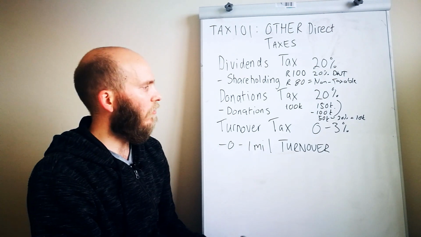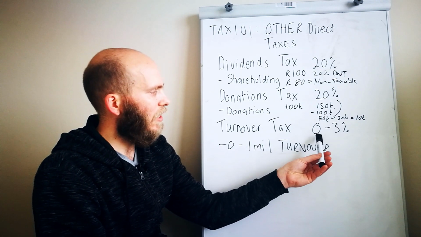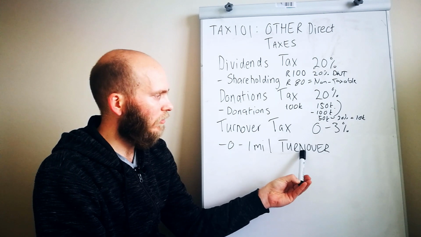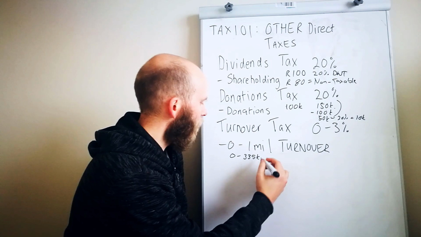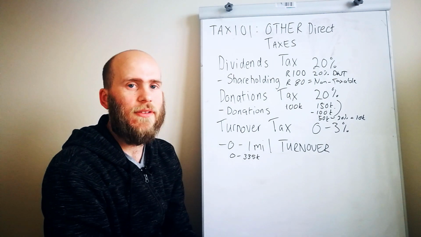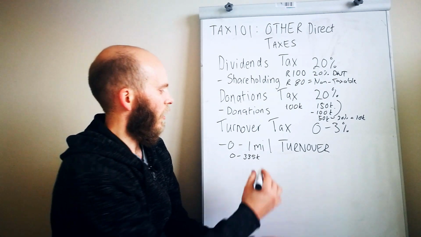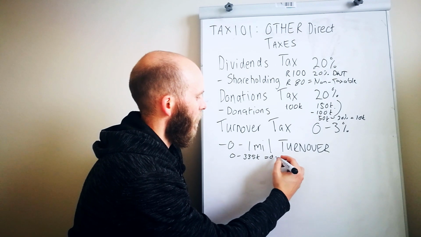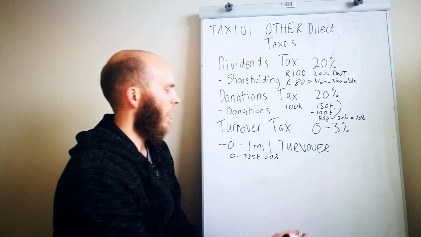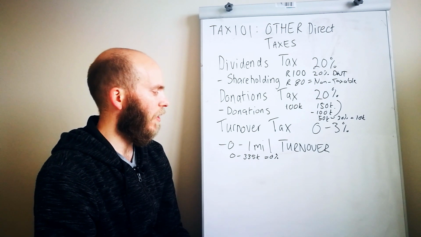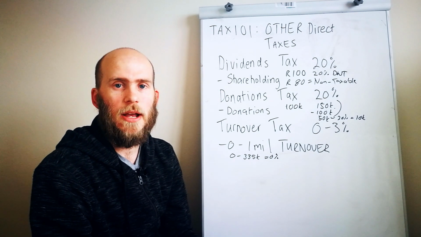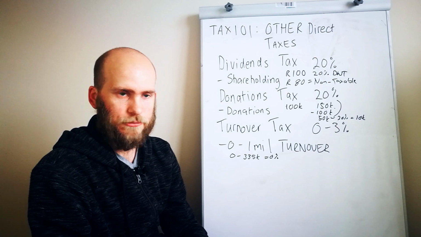The benefit of turnover tax is it is on the turnover, and it is 0 to 3%. The first 335,000 of a year has a 0% tax rate. So that means if you're a small business and you've got a low turnover in your first year, you aren't going to pay tax on that.